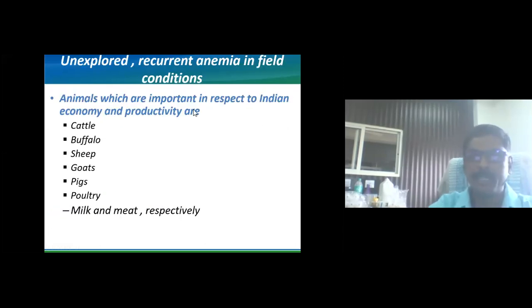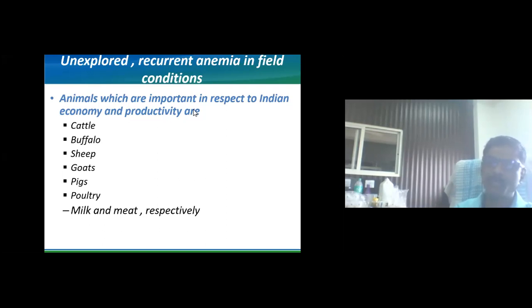Now, up till now, we have discussed the things that you already know about: the different classes of anemia and the etiological factors of anemia. Now from here onwards, we actually start with our session, and we are discussing things that have not been considered up till now, or do not come under our research topics. So, unexplored or recurrent anemia in field conditions.